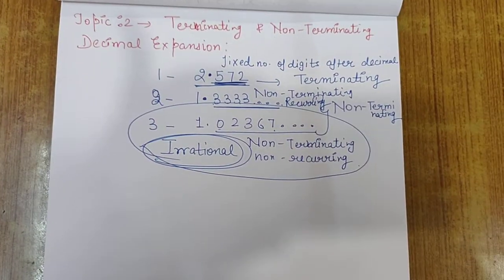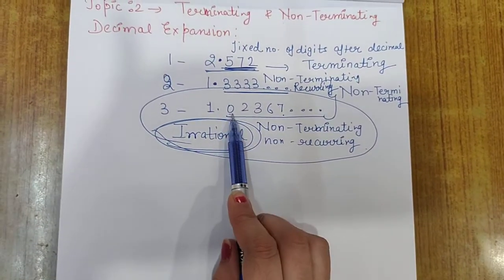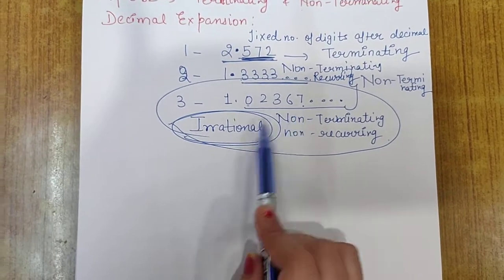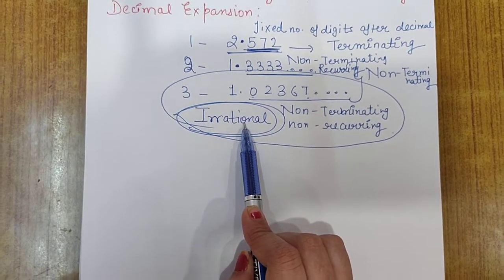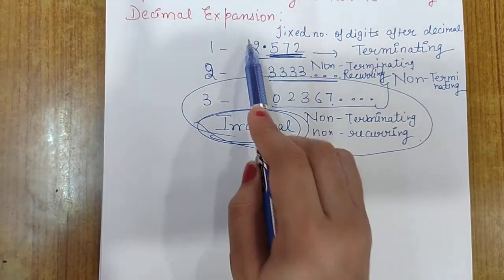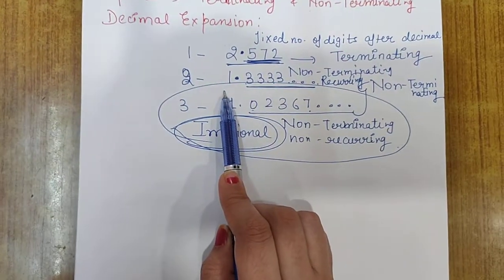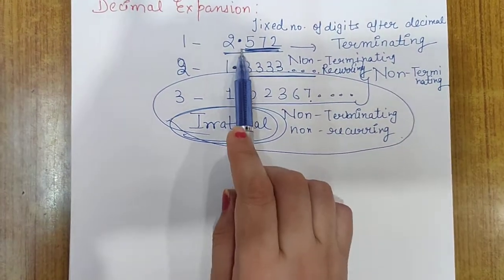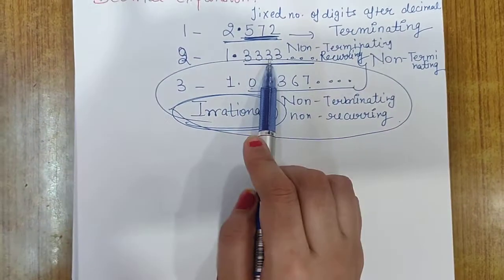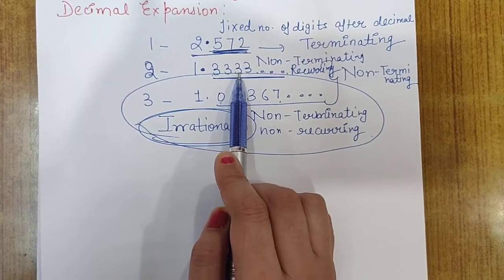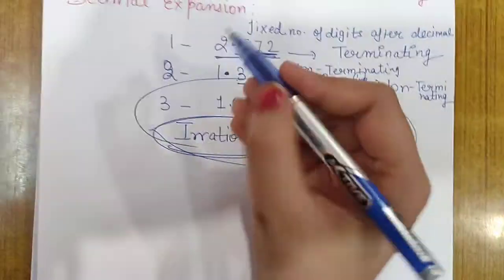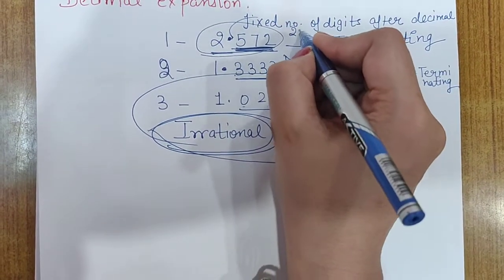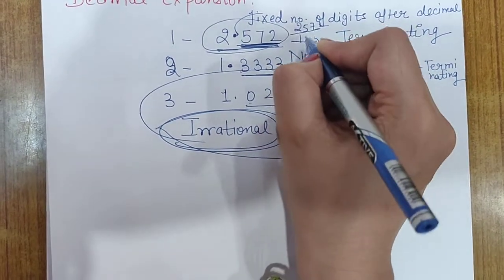So what I told you is that only these types of decimal expansion which are non-terminating, non-recurring are irrational. Only these both, terminating and non-terminating recurring, are rational, meaning we can convert both types of decimal expansion into p upon q form. This one you already know: you take out the point and write 2572 upon 1000.